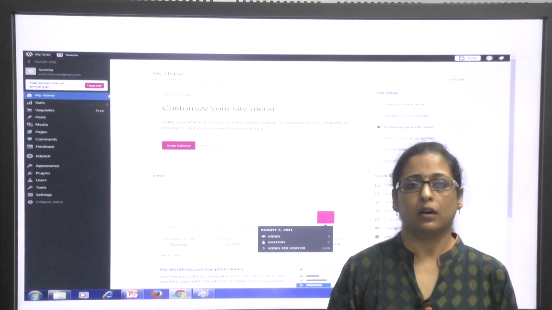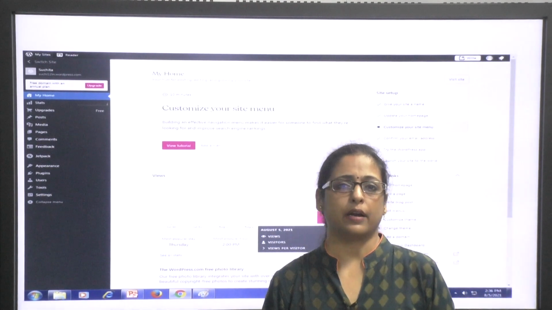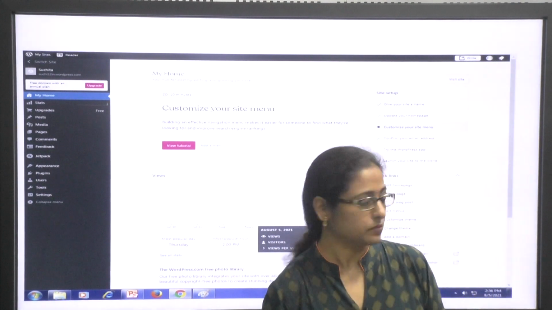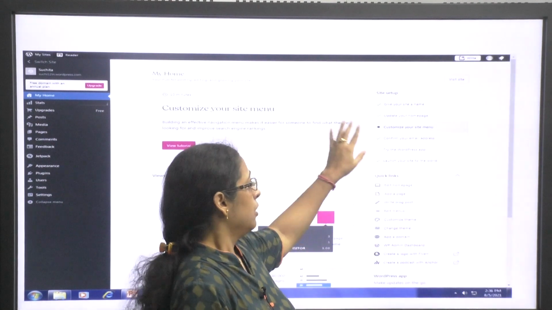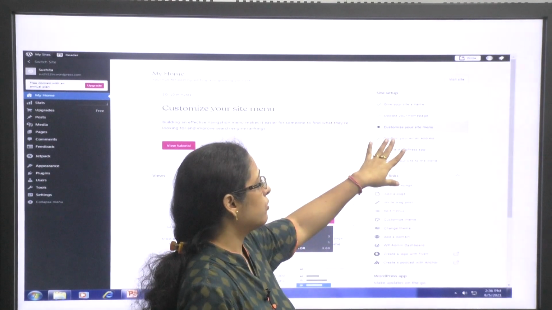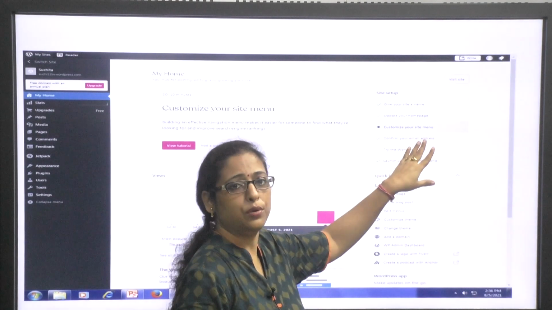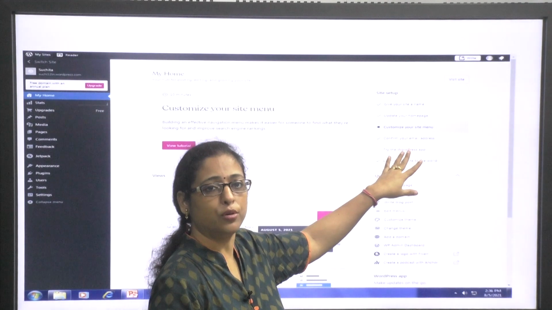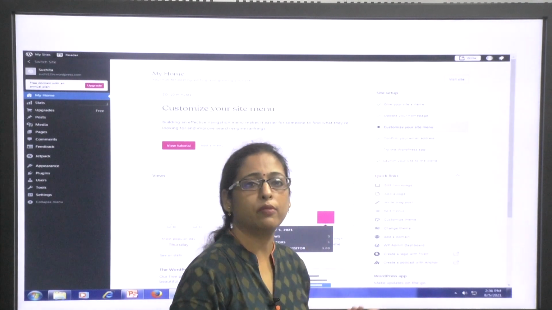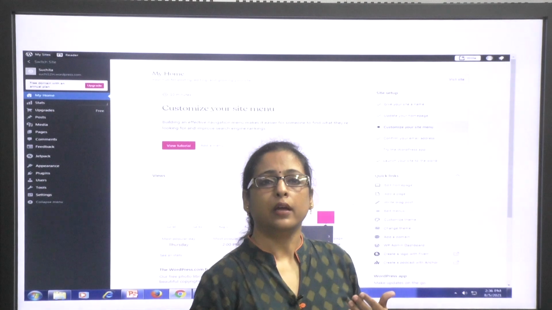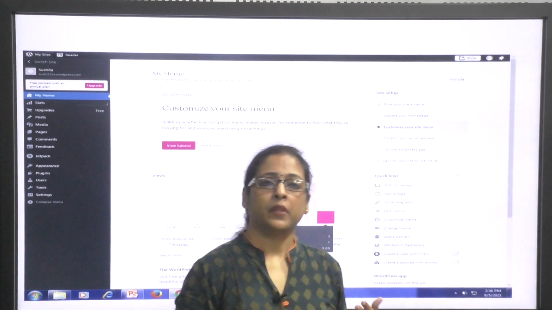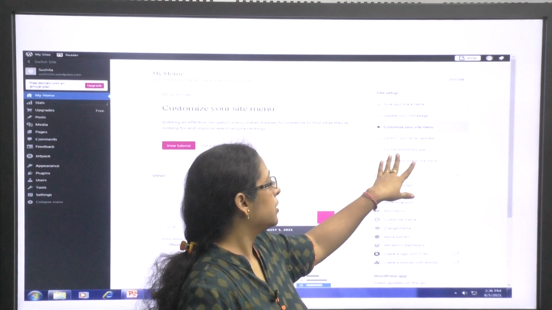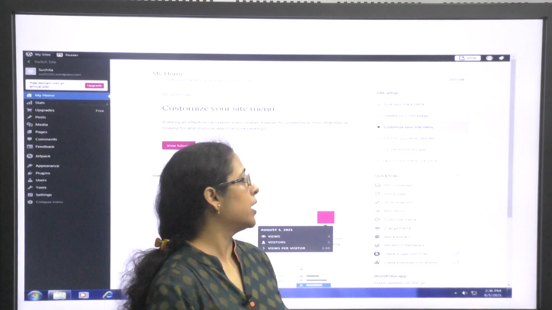Then it also provides the features of settings, that is, how you can change the settings: the background color, the kind of font, and so on. Then once you have created your page, there are options for customizing your site menu. You are required to confirm your email ID, because only once you have confirmed it will any communication from WordPress be sent to you, and then you would be required to launch your site.